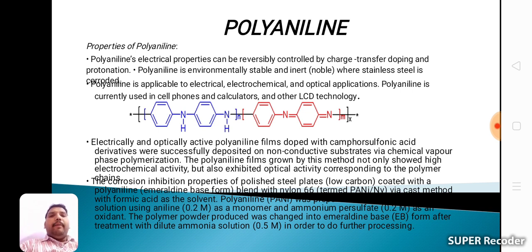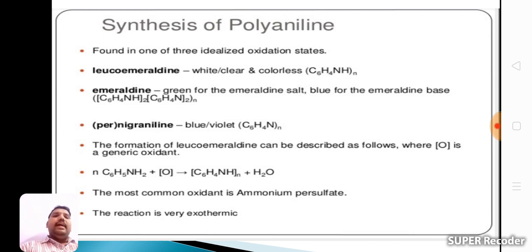The polymer powder produced was changed into emeraldine base form after treatment with dilute ammonia solution, 0.5 molar, for further processing. Let's see the detailed synthesis, that is the preparation of polyaniline.